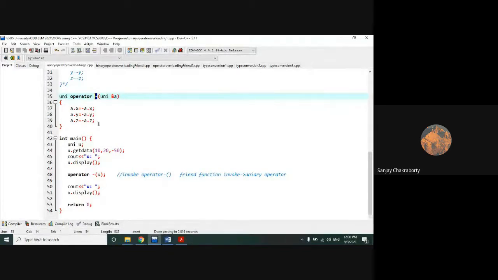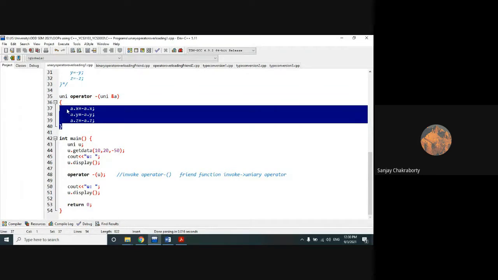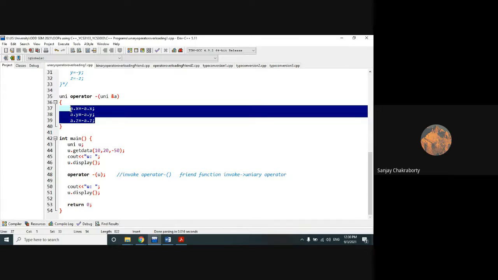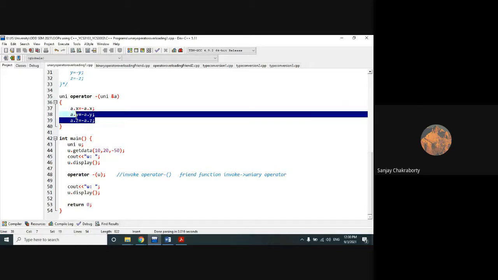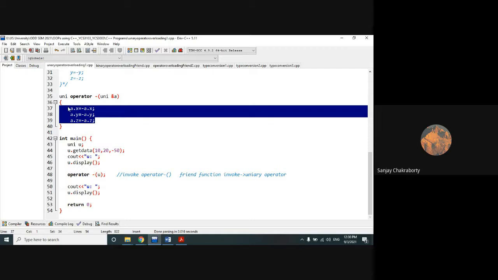We have seen here that minus is overloaded to be used as a unary operator, changing the sign of the input variables. So this is the new overloading responsibility we give to the minus operator. But here you cannot give the minus operator a completely new responsibility. You cannot use the minus operator as multiplication, as division, or as modulo division.